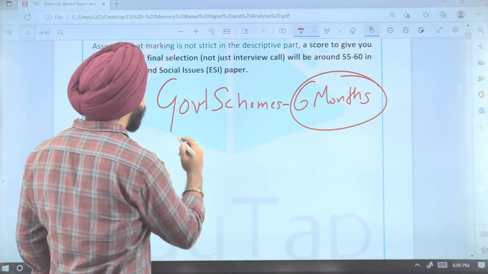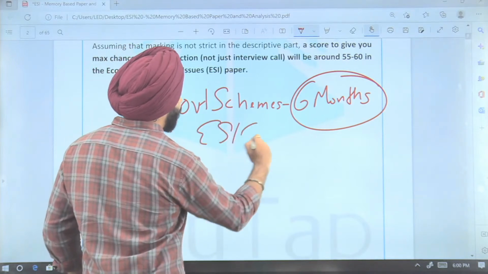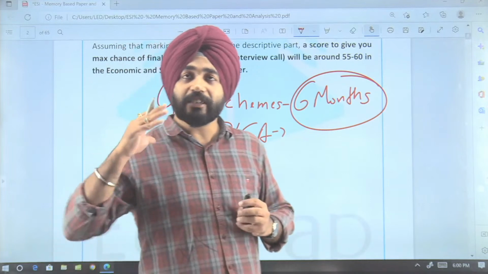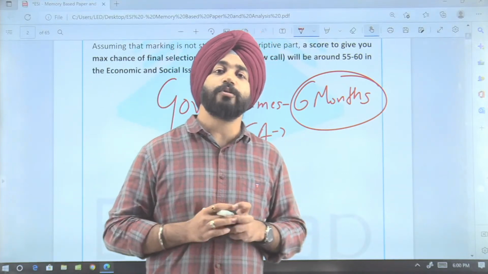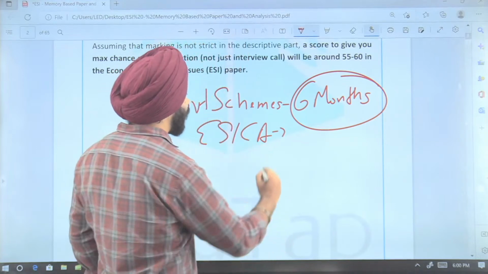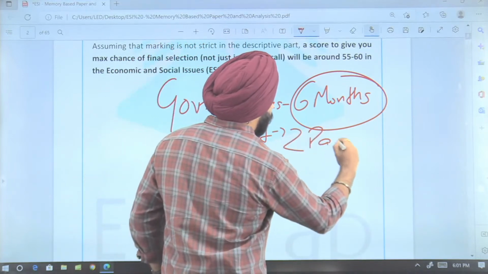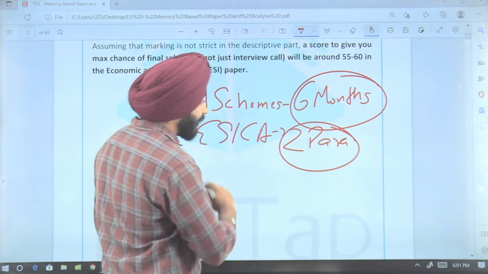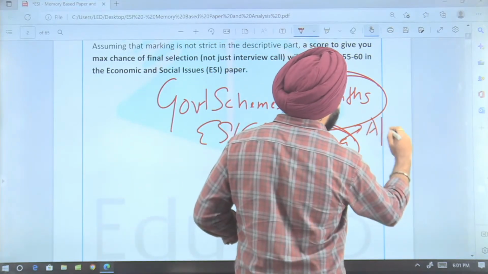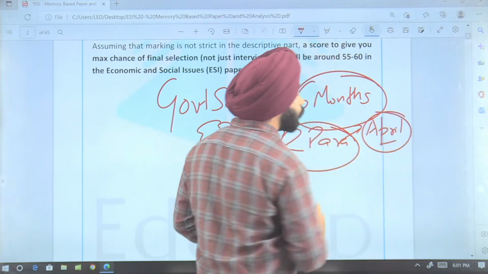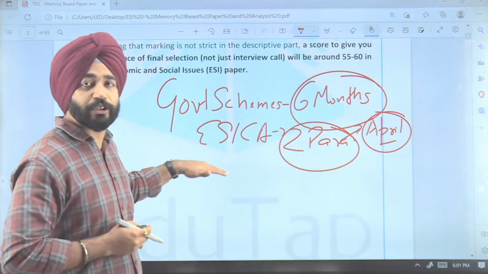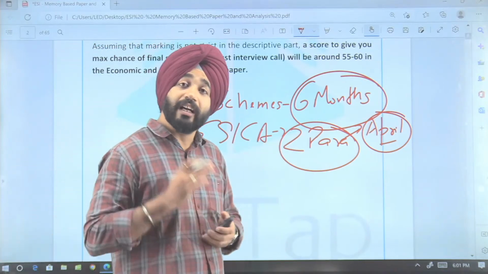Similarly, from ESI current affairs, what we were expecting in the examination was that there would be one-marker questions. But instead of asking questions in the form of one marker, they have asked 2 paragraph-based questions. 2 paras were there on the ESI current affairs, from recent news that came in the month of April. Both things were seen in April, from where your paragraph-based questions on ESI current affairs have been asked.